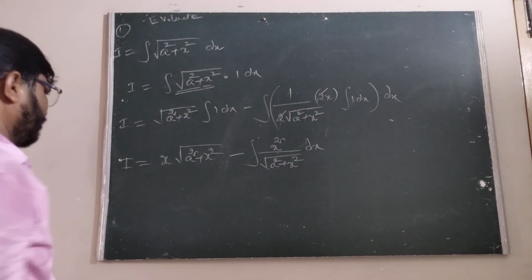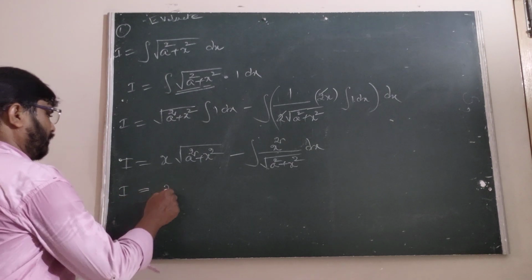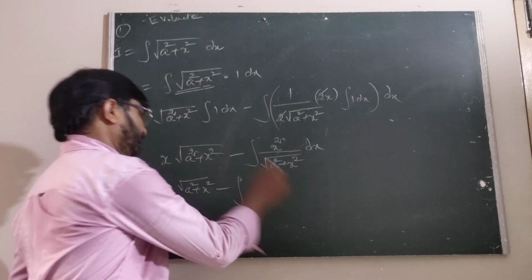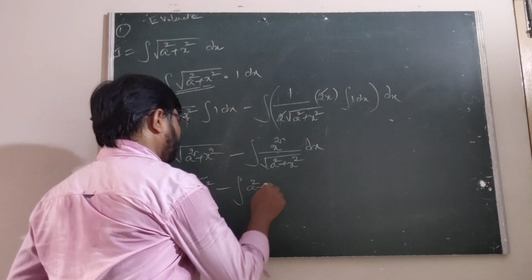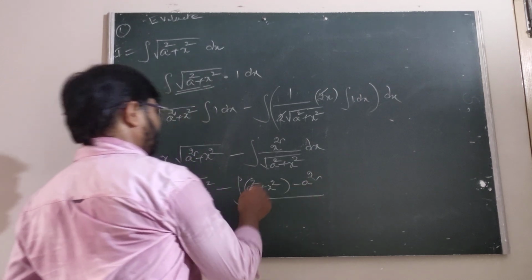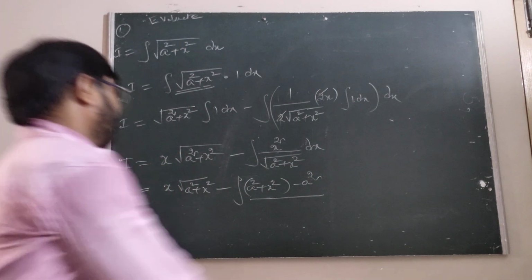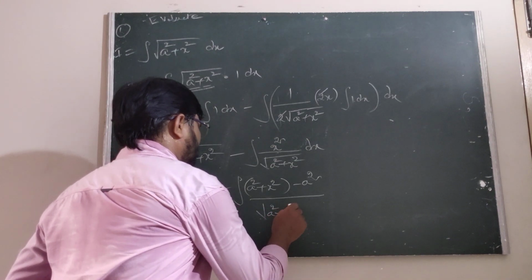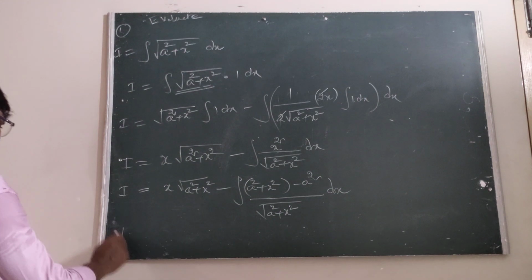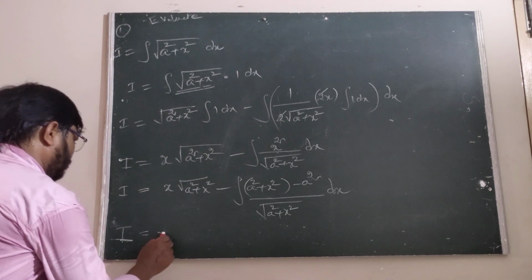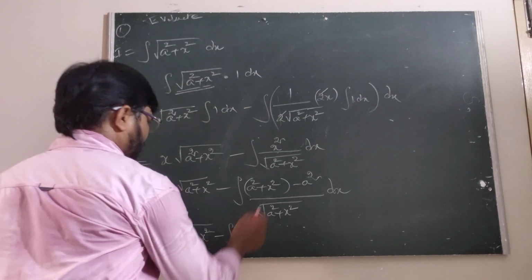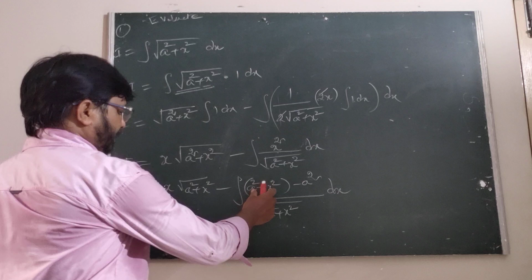Okay, now we can write I equal to x into under root a square plus x square minus the integral of x square, which we can write as a square plus x square minus a square, where a square cancels and x square remains, upon under root a square plus x square into dx. Now we can write I equals x into under root a square plus x square, minus this one by this one.